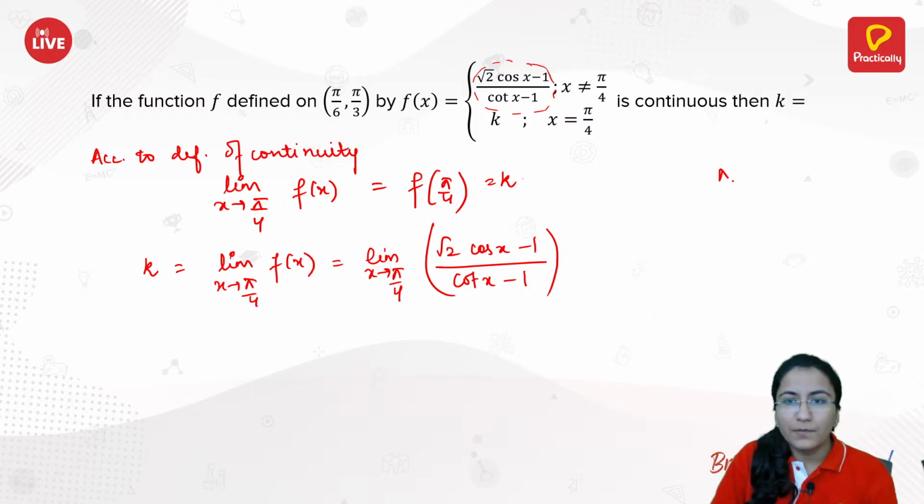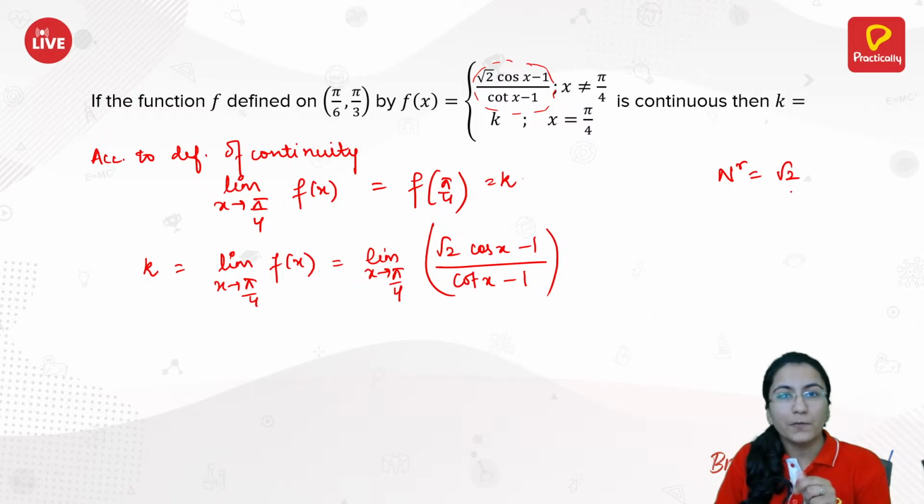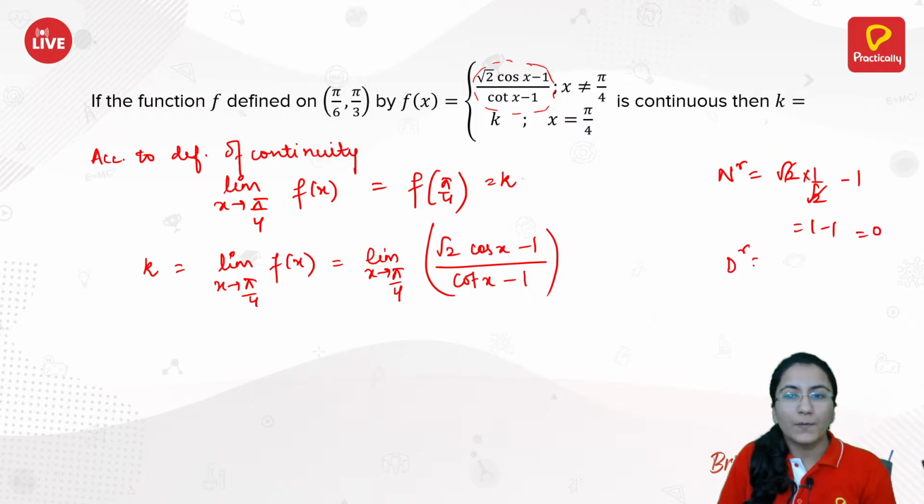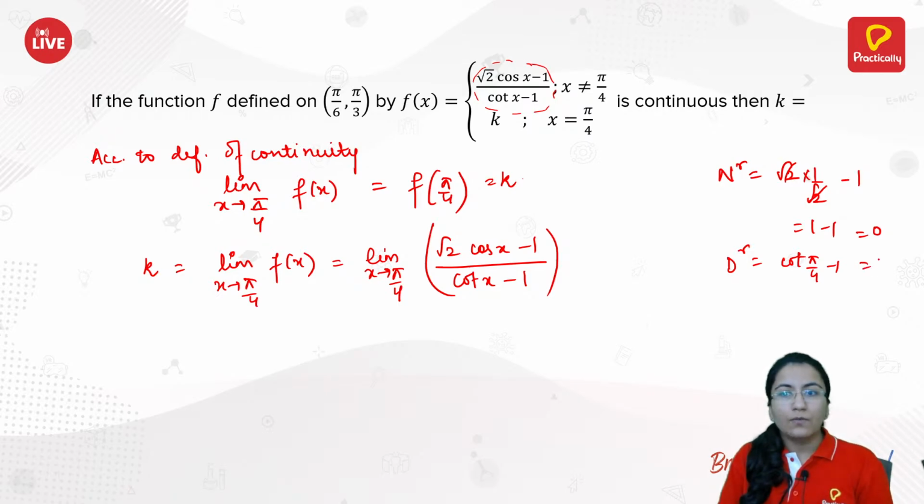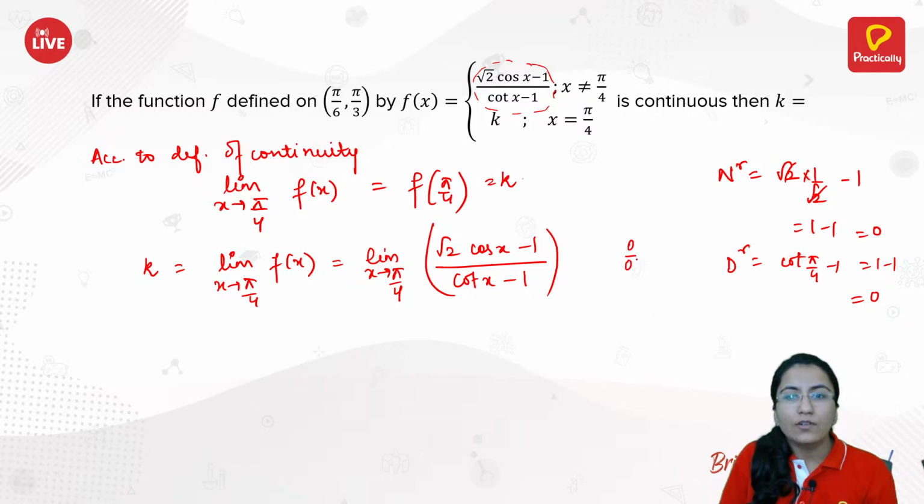Numerator would be equal to under root 2 cos of pi by 4. Cos pi by 4 is 1 by under root 2, minus 1. So this is 1 minus 1, that is 0. Your numerator is 0. Now check for denominator. Your denominator is cot of pi by 4 minus 1. Cot pi by 4 is 1 again. So 1 minus 1, this is again 0. So basically you are having 0 by 0 form with you, right?